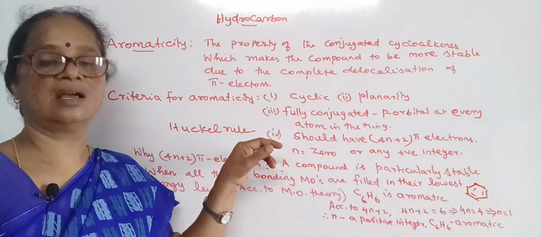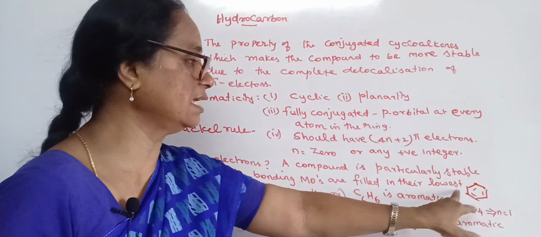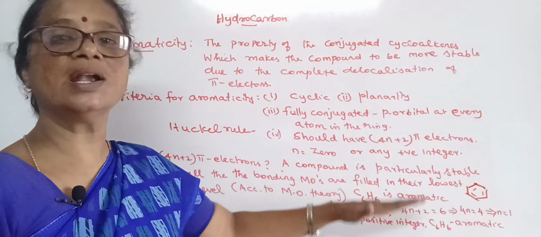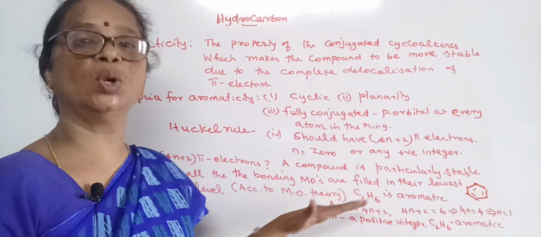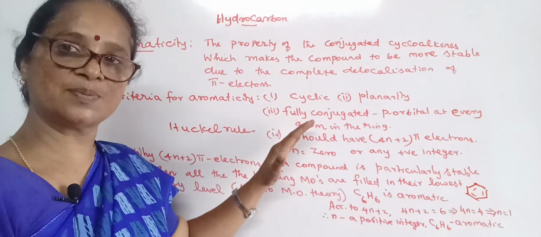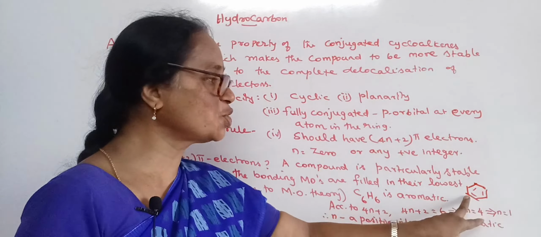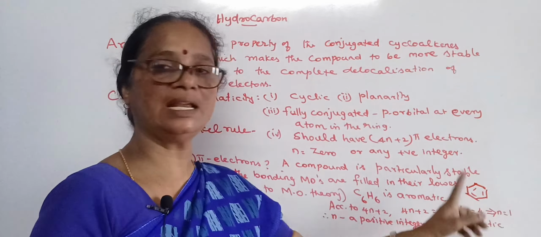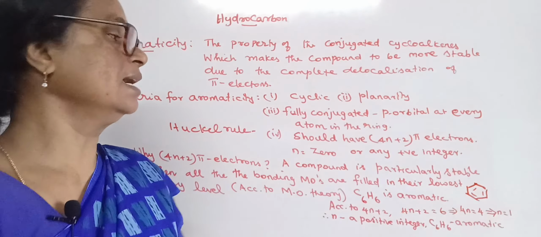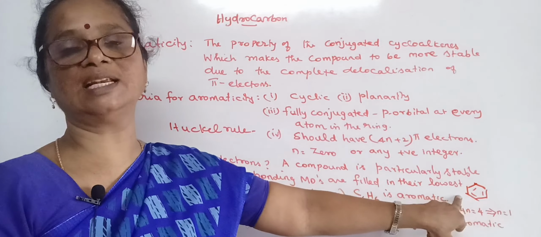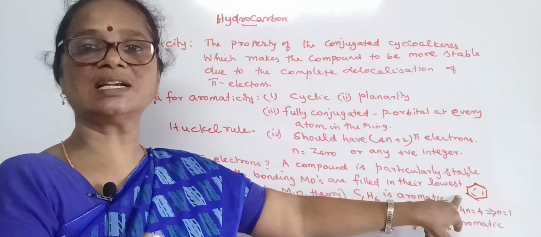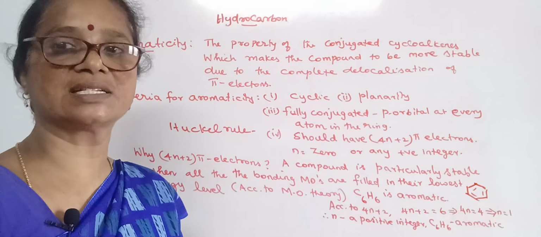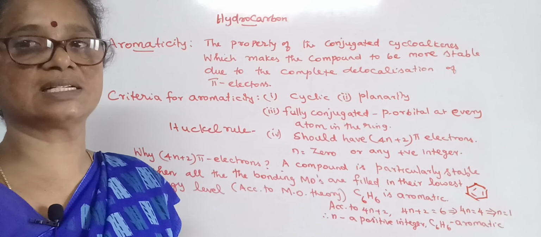In benzene, all 6 pi electrons fill the bonding molecular orbitals of lower energy. That explains the unusual stability of the benzene ring. So the benzene ring is highly stable and cannot be broken. That means it will not undergo addition reaction. This is the reason why the benzene ring does not undergo addition reaction under normal conditions.